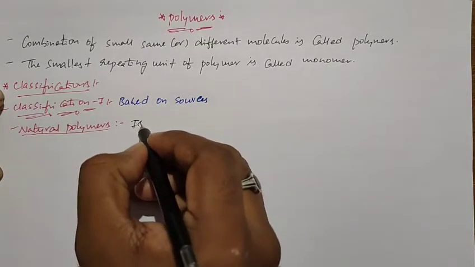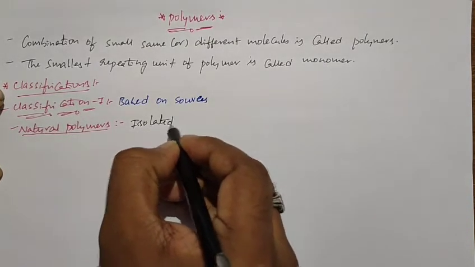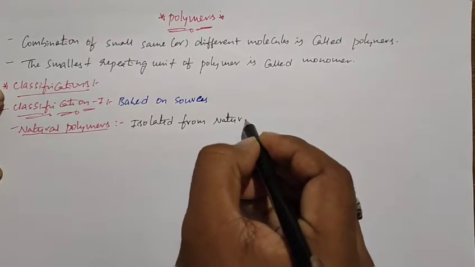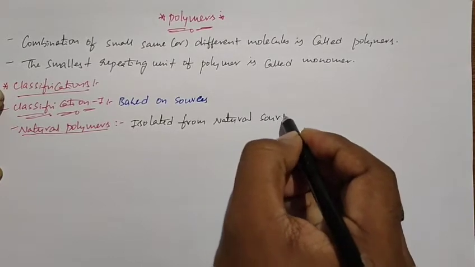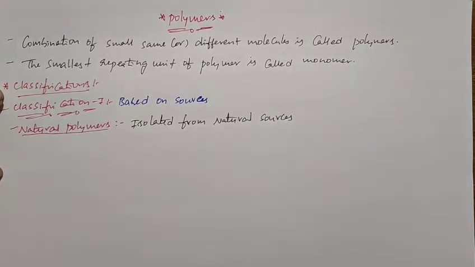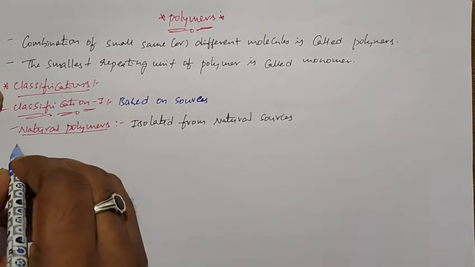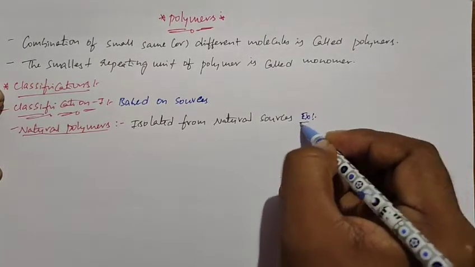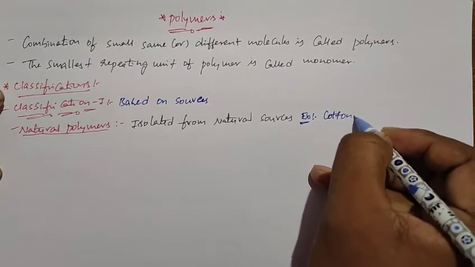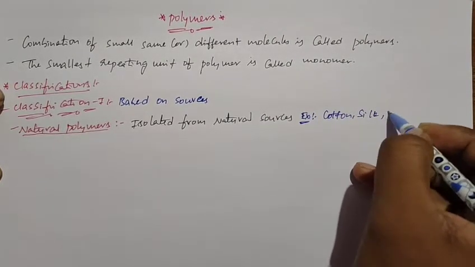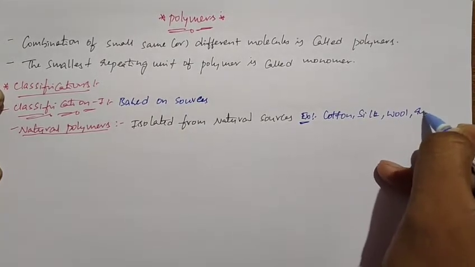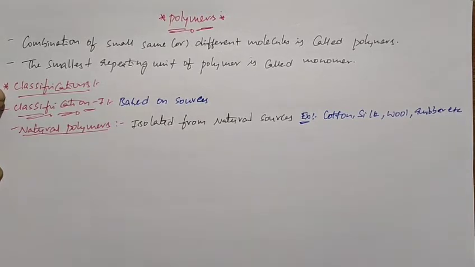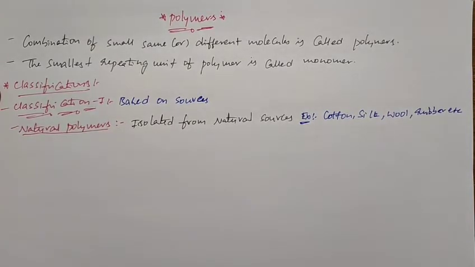The polymers isolated from natural sources we call natural polymers. Some examples for natural polymers are cotton, silk, wool, and rubber. So these are examples or sources of natural polymers.